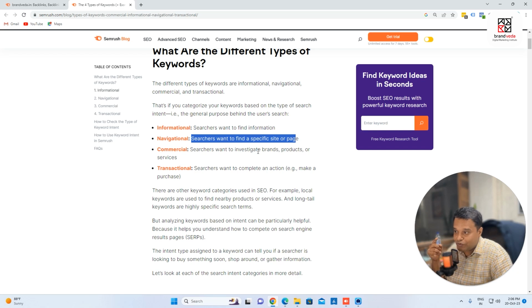Commercial, searchers want to investigate brands, products or services. So navigational is when a user wants to go to a specific site or a page. Commercial is when searchers want to investigate a brand, product or services. So for example, people search a brand with reviews, or let's say a brand with a digital marketing course, right? They want to investigate brands, products or services.